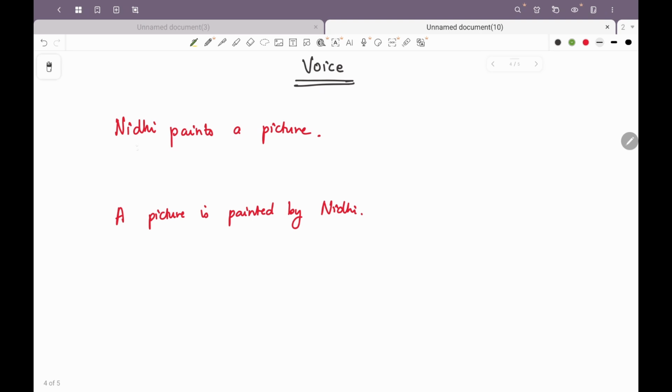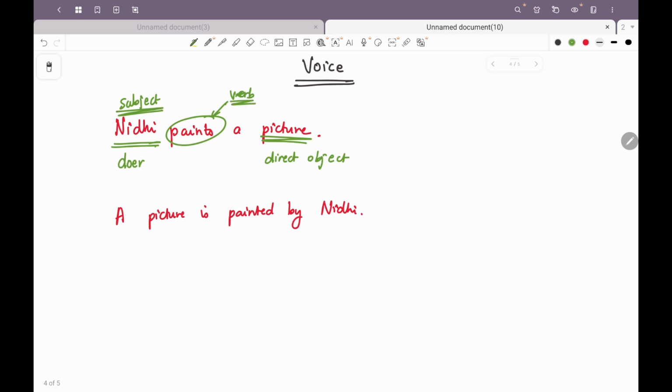In this case, Nidhi is the doer of the action. She is also the subject of the sentence. Nidhi paints a picture. Who are we talking about? We are talking about Nidhi. So Nidhi is the subject and paints a picture is the action that she's been doing. So the picture would be the direct object. And this will of course be the verb, right?